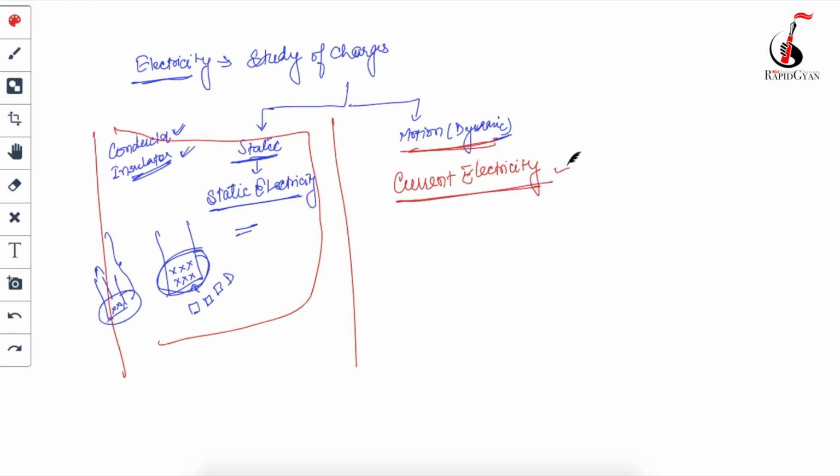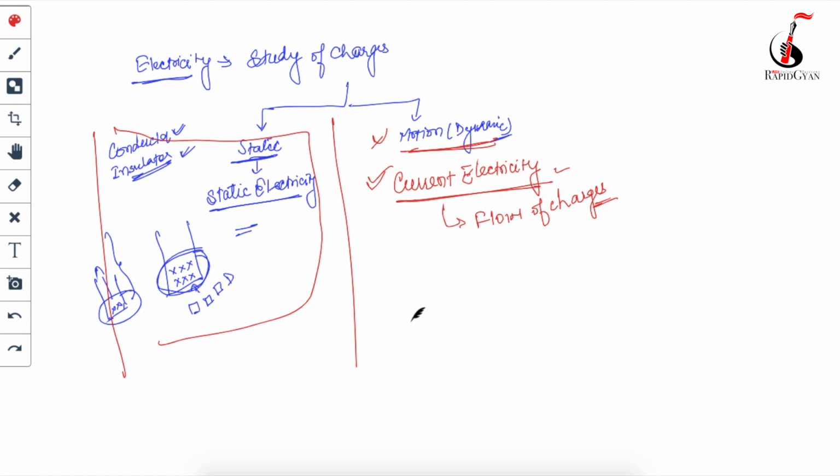A few things I will tell. This current electricity is because of the flow of charge. When the charges are in motion, because of that motion electricity is generated, and that electricity is called current electricity. So we are going to study more on this. Let's start with that.